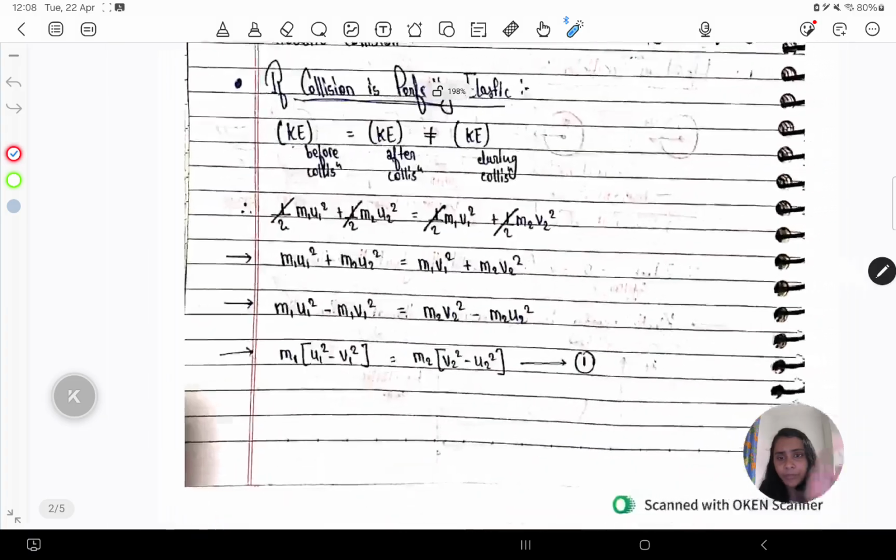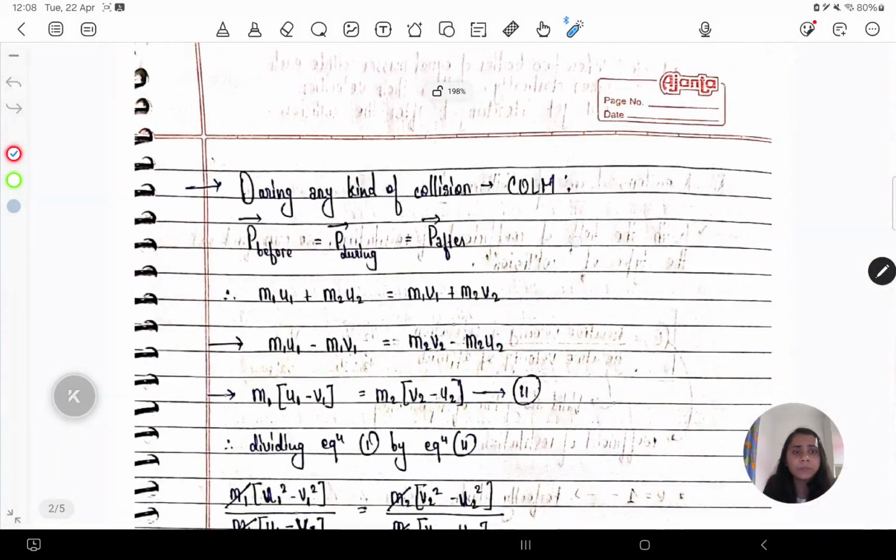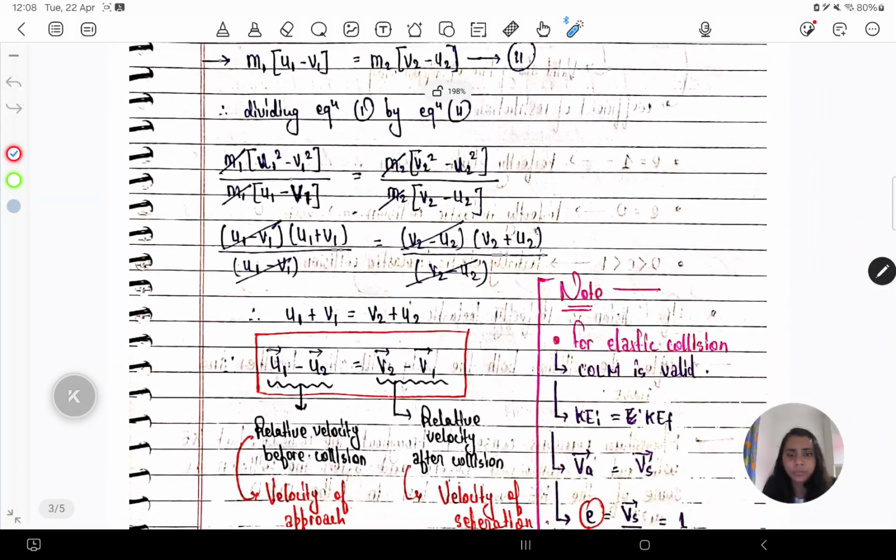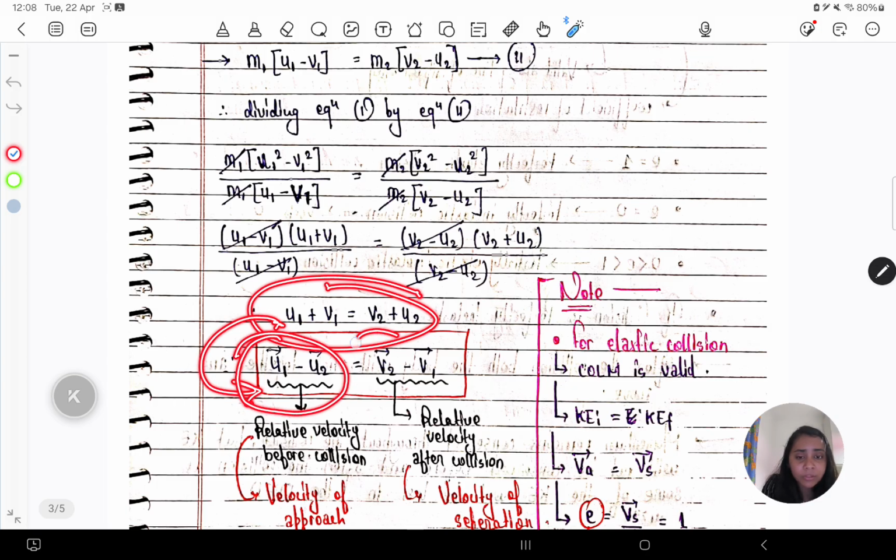If we divide these two equations, we get U1 plus V1 is equal to V2 plus U2. If we arrange this, we get U1 minus U2 is equal to V2 minus V1, where U1 and U2 are the initial velocities of the two colliding bodies, and V1 and V2 are the final velocities of the two colliding bodies.